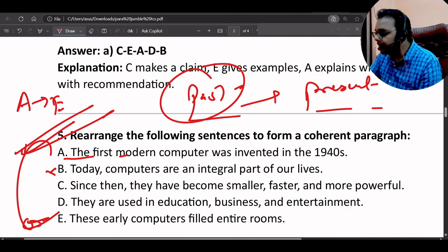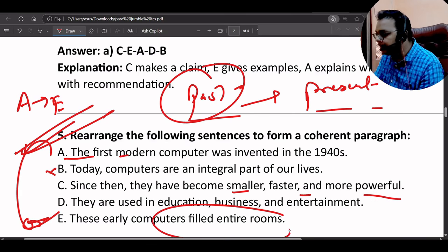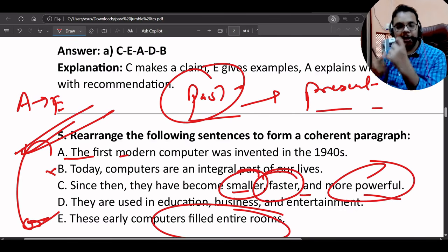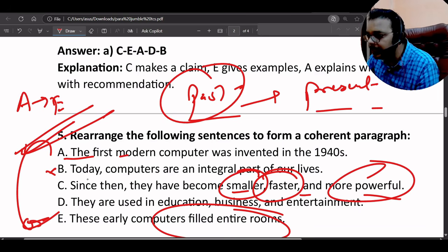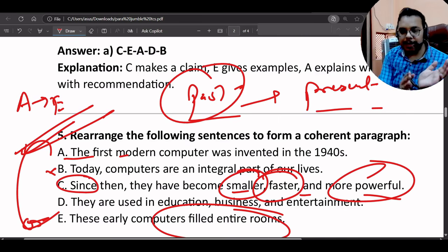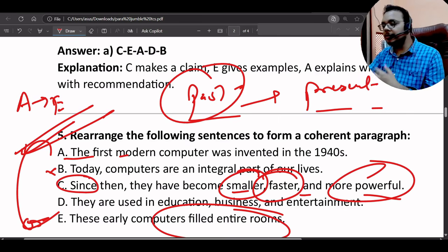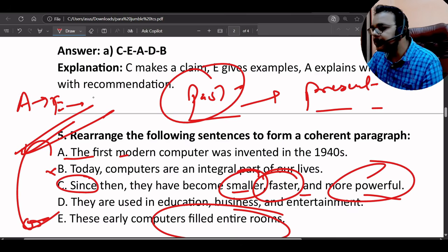Since then they have become smaller, faster and more powerful. So we talked about they filled the entire room. Now we are talking about smaller, faster and more powerful. Definitely we are building the relationship between these two sentences, because here we are using since then. Since then means we are using some past statement, and now we are talking about some present thing. So that's why with A E it should be C.